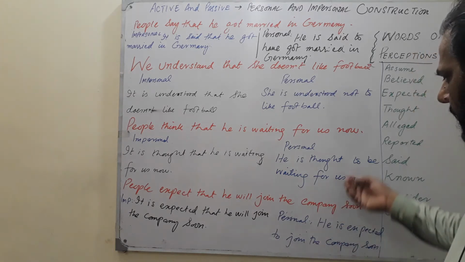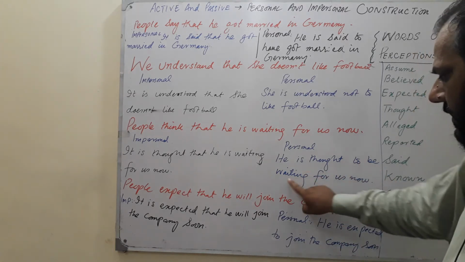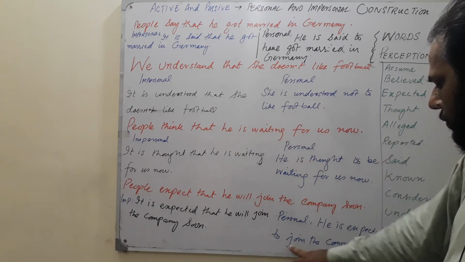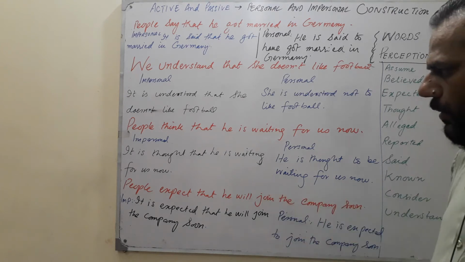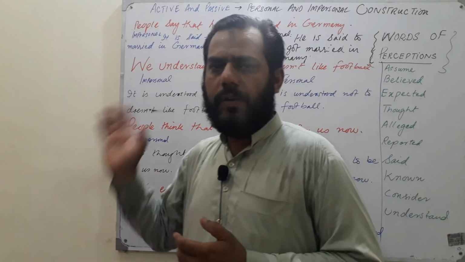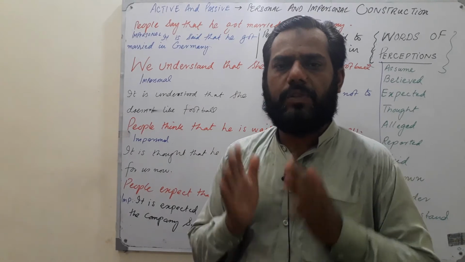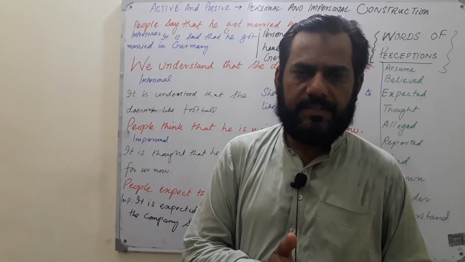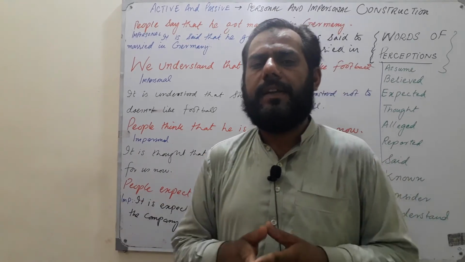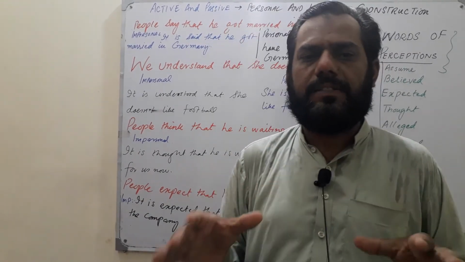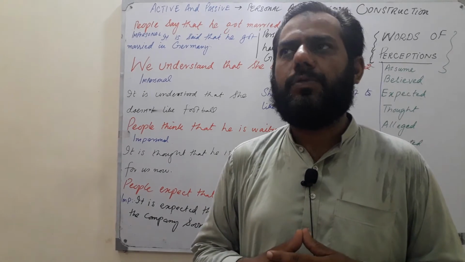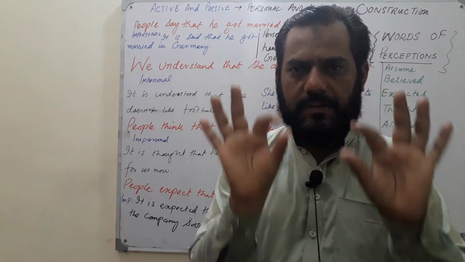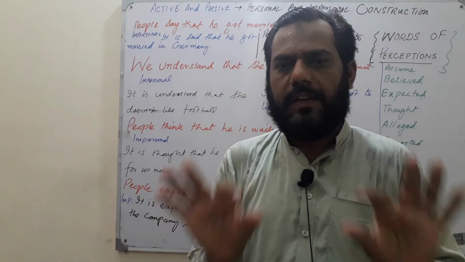And the same thing in the last sentence: to be waiting, I use be. And to like, and here to join the company. The will is finished. So these are the four examples I told you of how to convert active into personal and impersonal sentences. Actually, these are sentences where clauses are connected, two sentences used together with a conjunction or a relative pronoun in the middle.